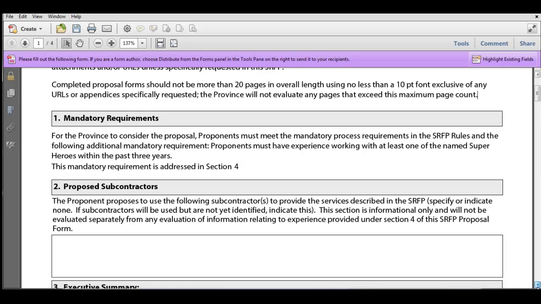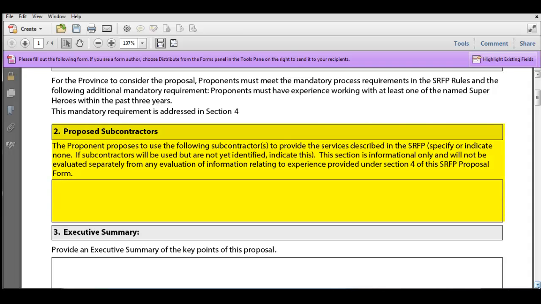And let's just move on then to proposed subcontractors. Now, not all SRFPs are going to be allowing subcontractors, so you will see one of two things in this section. Either as you see it in the sample here, or it's going to say that proposed subcontractors are not permitted. Now, if proposed subcontractors are not permitted, that's just information for you to know, meaning that if you're going to respond to this, you need to be able to deliver all the services that are requested, just your organization. If proposed subcontractors are allowed, it simply is an option available to you.